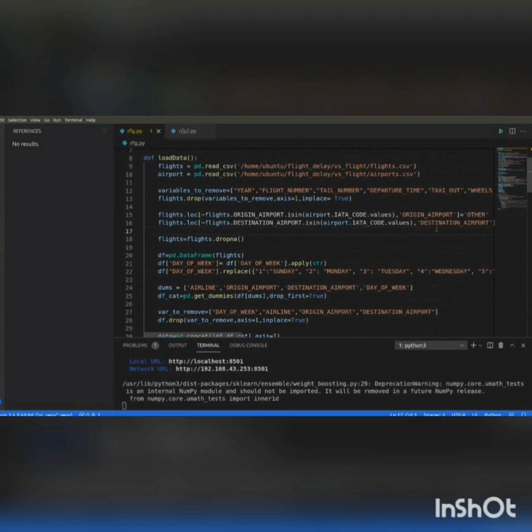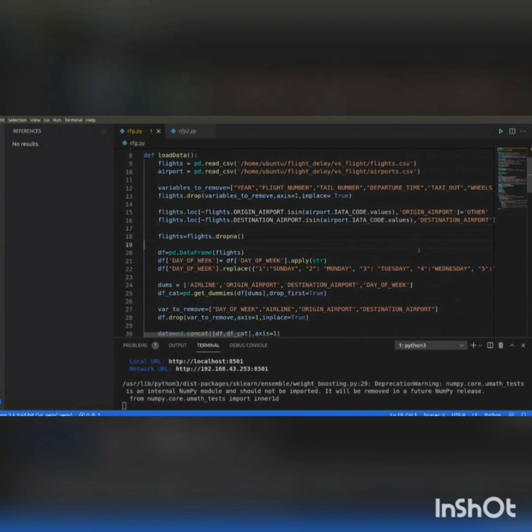Then, if the origin airport column from the flights dataset is not matched with the origin airport column in the airport.csv file, then it is labeled as other. The same is done for the destination airport. Then we have dropped the columns which have null values from the flight dataset. Then, using the library, we have created the data frame of the flights dataset.